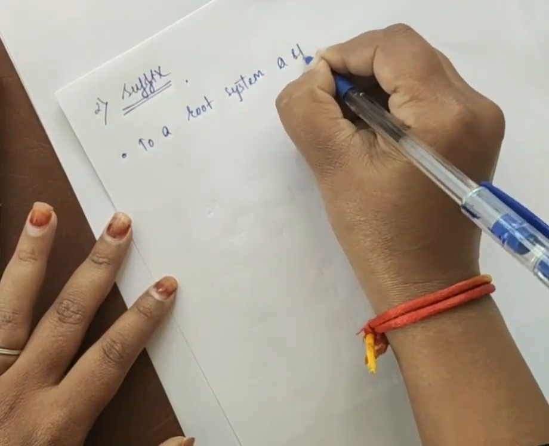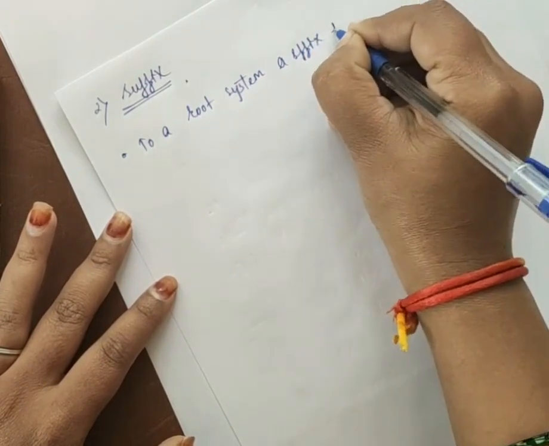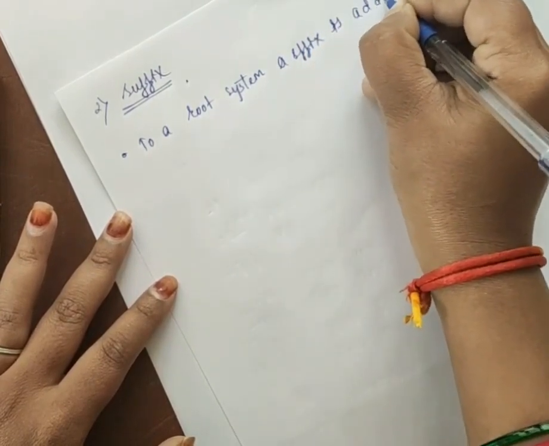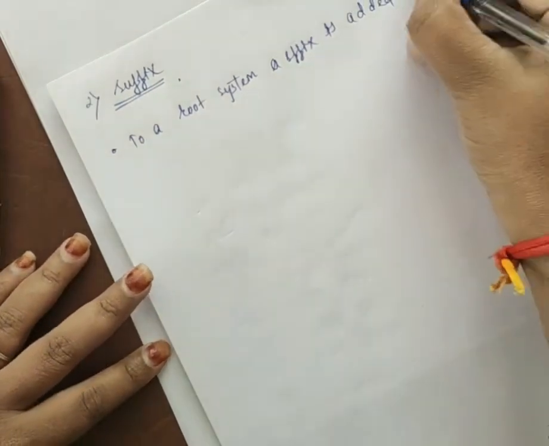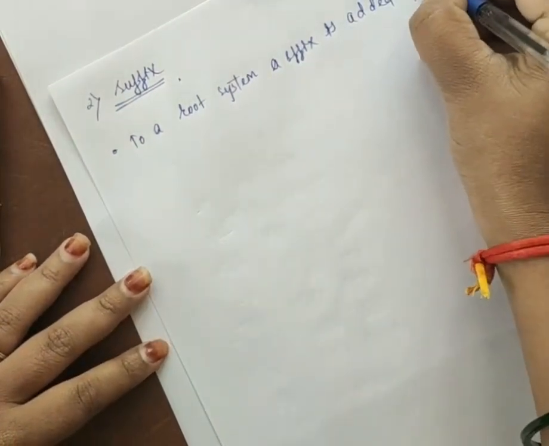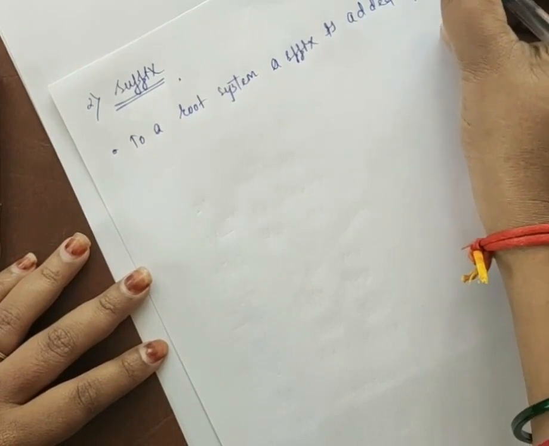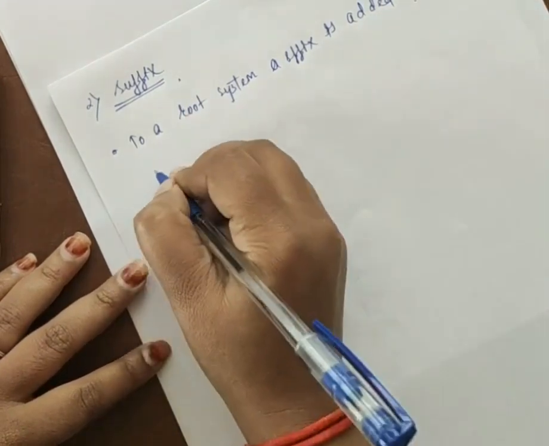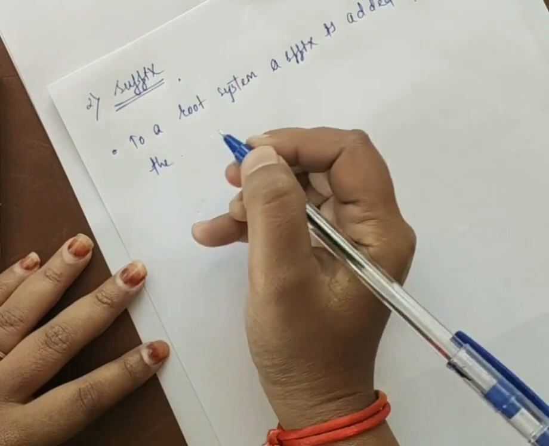In the same way, to a root word, a suffix can be added. Suffix is added. Okay, the second rule: in the root system you have to add the suffix, and what does it indicate? The suffix indicates the functional group present in a molecule.